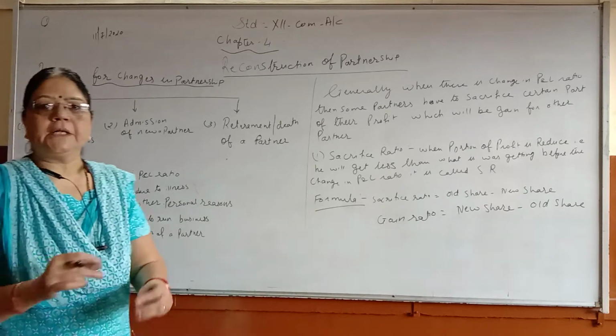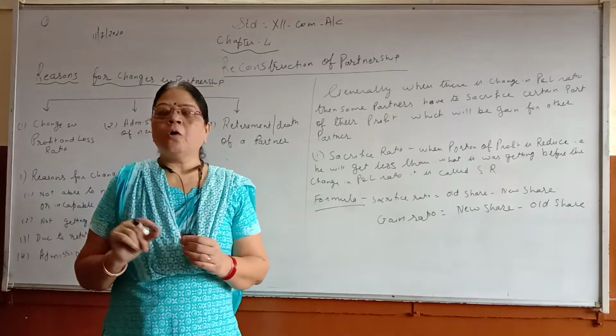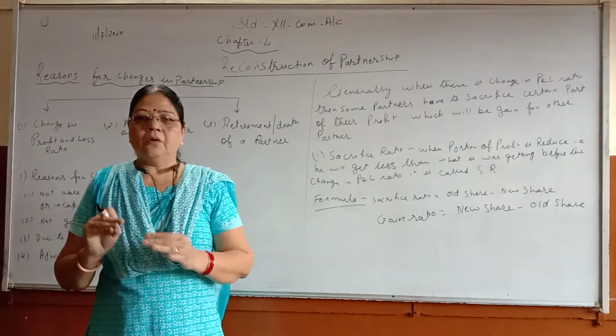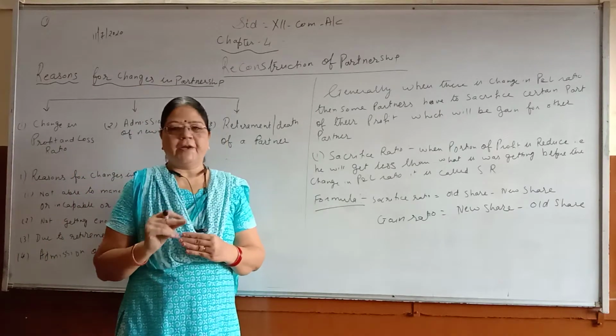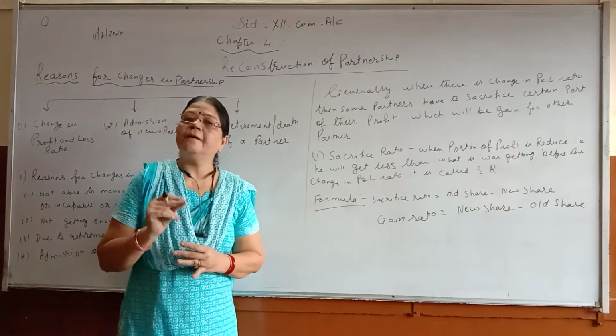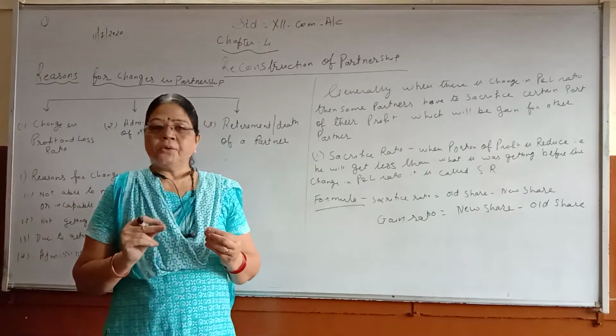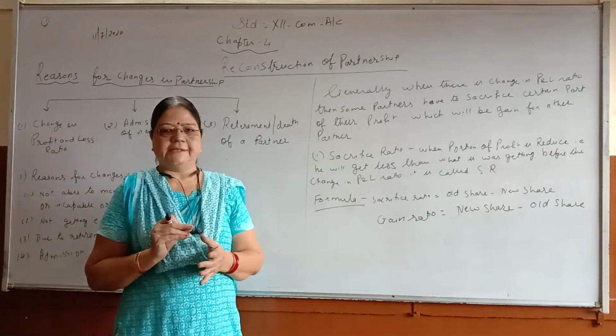Now in the partnership firm agreement, we have decided how much each partner will get. What will be the ratio of profit or loss? It is already decided when the partnership firm comes into existence.